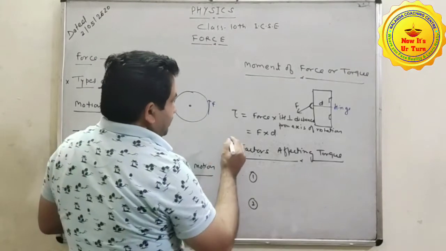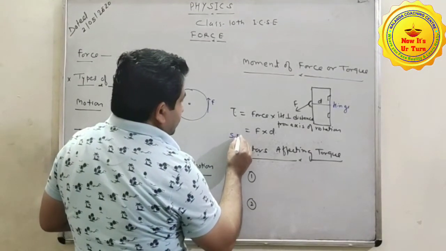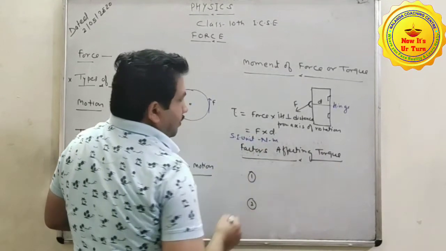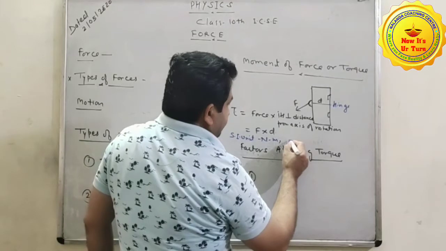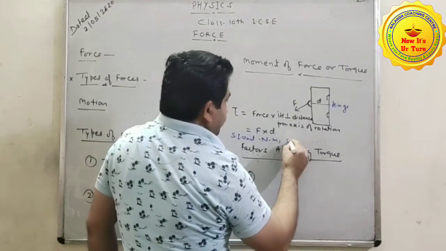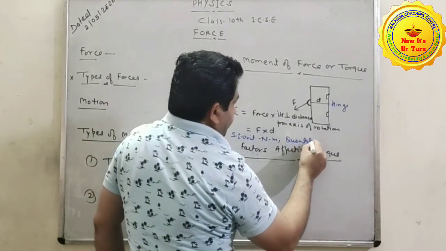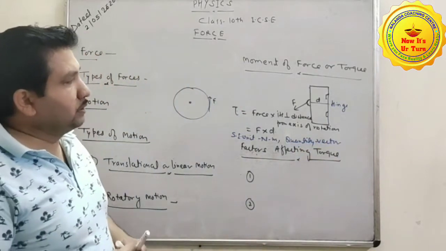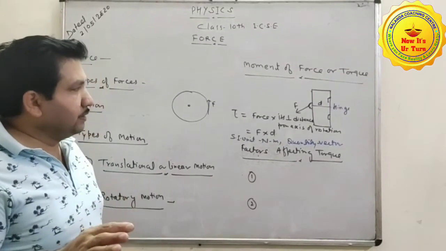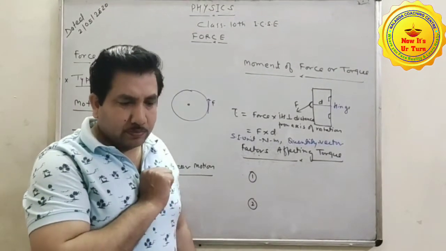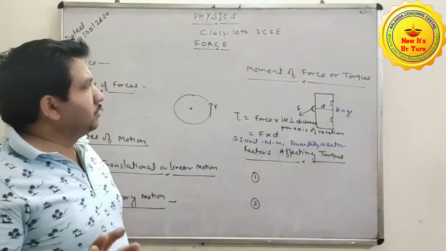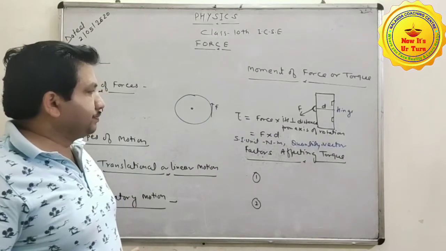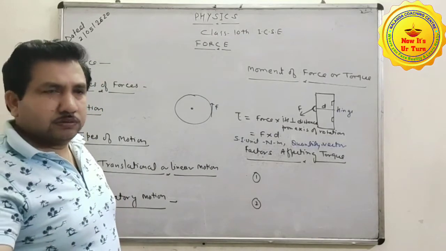Its SI unit is Newton meter and it is a vector quantity. This is also a vector quantity. Clear? So this one example is sufficient, with the help of which you can easily satisfy yourself. For more examples, you can study the book.